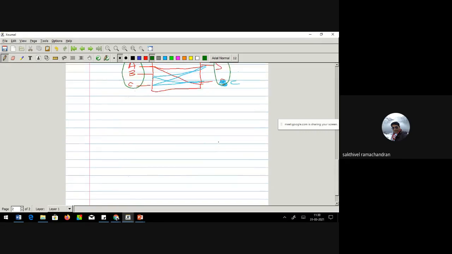Let me put this in a very simple way. This is input, this is output. Between this input and output, I can have multiple paths where the paths may have different time delays. Say, let me keep this to be 10 nanoseconds, this to be 12 nanoseconds, this to be some 15 nanoseconds.